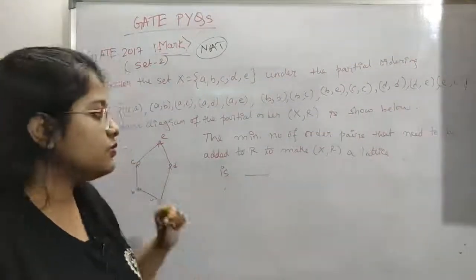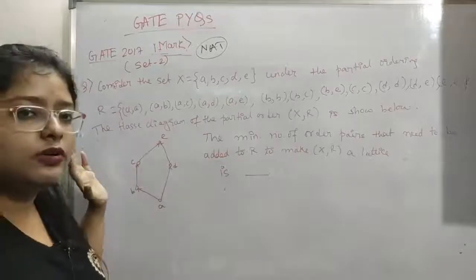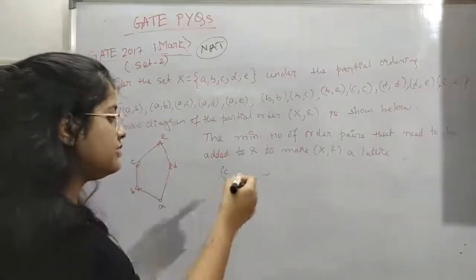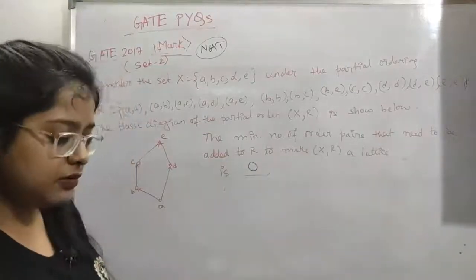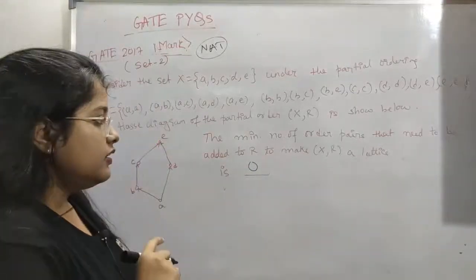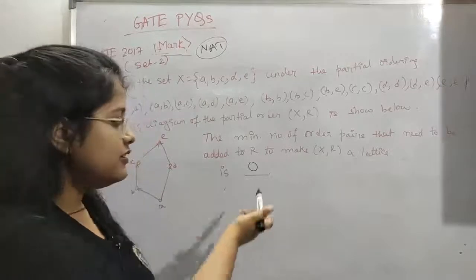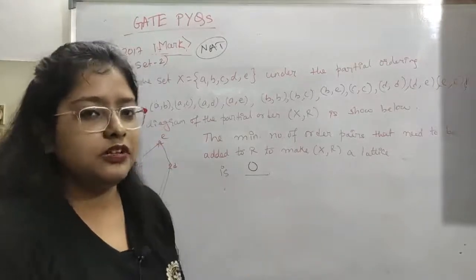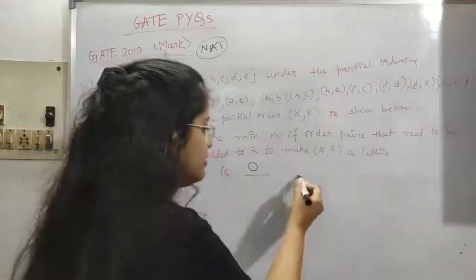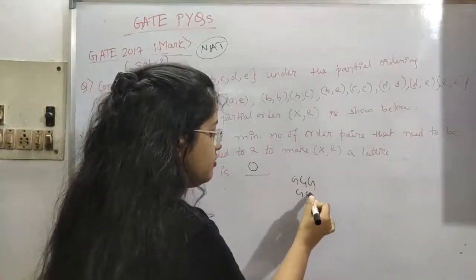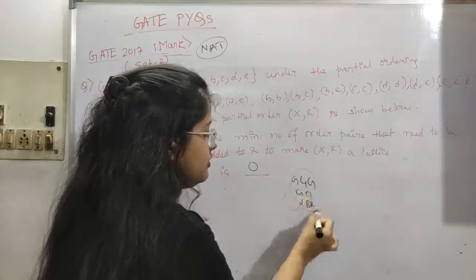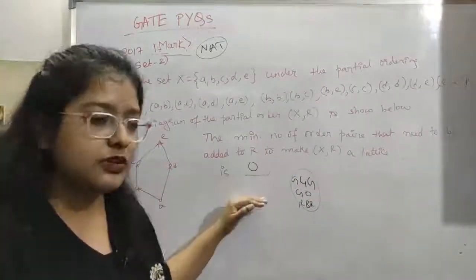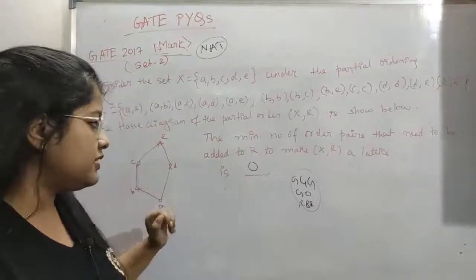Okay, you can see that this is already a lattice, so you don't have to add anything. So the answer is 0. I will tell you, when I was solving this question, I was thinking 0, seriously 0. I searched it online 2-3 times, on GeeksforGeeks, GATE Overflow and many other sites, and seriously the answer is 0. If you cannot believe this, it is still true.